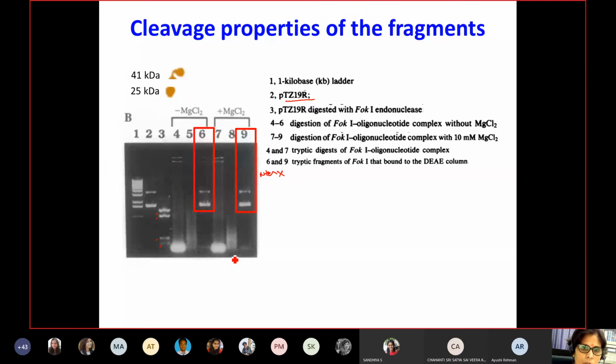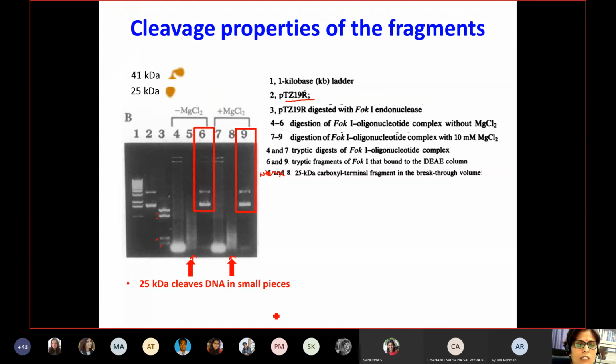Whereas if you incubate it with the C-terminus part, you see the cleavage of your domain. So that means the cleavage property is there in the 25 kilodalton small piece that is written there. And further, they also took advantage of sequencing again. They took out this fragment and looked at what fragments come up after the sequencing.